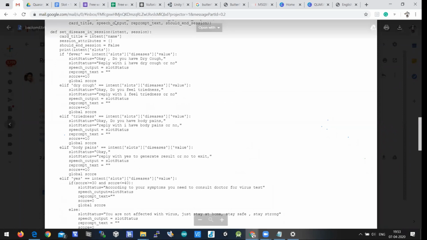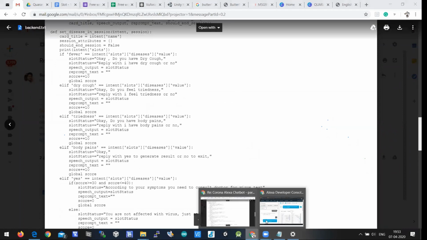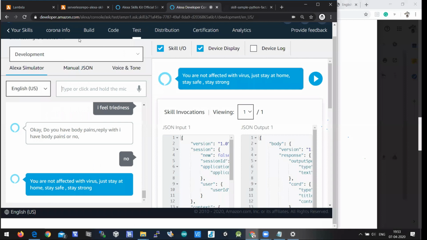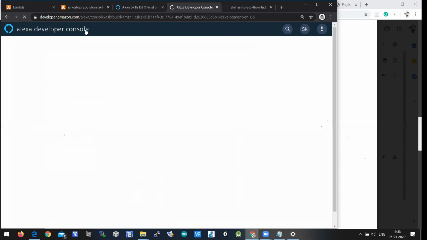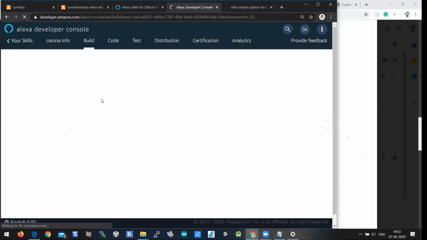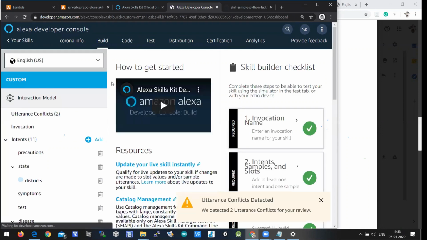I just wanted to show how to create a skill using Alexa. You have these options here, but don't forget to build the model. If you build the model, then only this skill will be compiled, and the intent which is called will be connected to the backend through ARN, and it gives you the output accordingly.